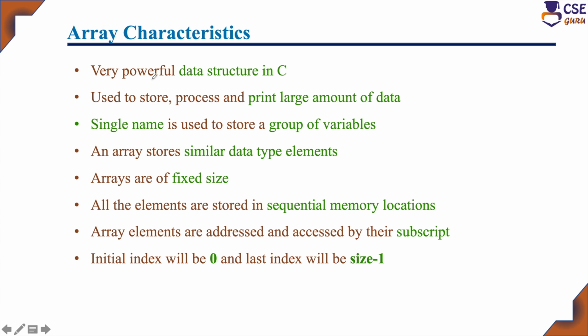And the characteristics of array: array is a powerful data structure in C because it can store a large amount of data. Only a single declaration is enough. Int a of 100 is only one declaration. It is not necessary to declare integer a1, a2, likewise, 100 times.